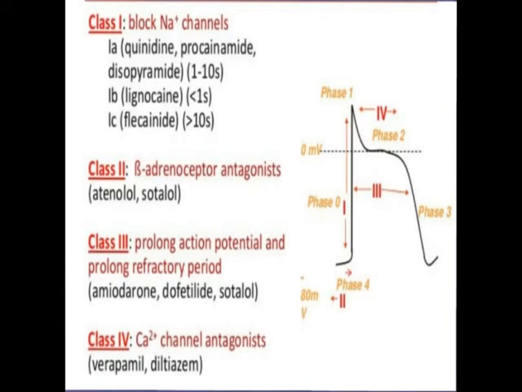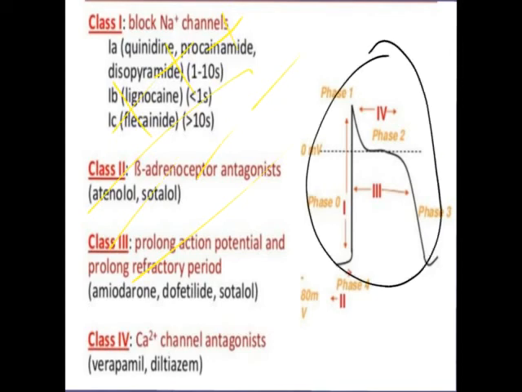We know that inside the cell membrane there is negative charge, outside there is positive charge. So influx or efflux will result in the formation of these different phases, that is phase 0 1 2 3 4. You may already have studied in anatomy or pharmacology how this takes place. So this is normal, and any change in this PQRST system will lead to arrhythmia, and these drugs are given for the treatment of arrhythmia.